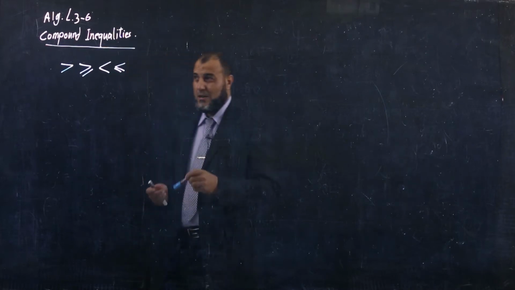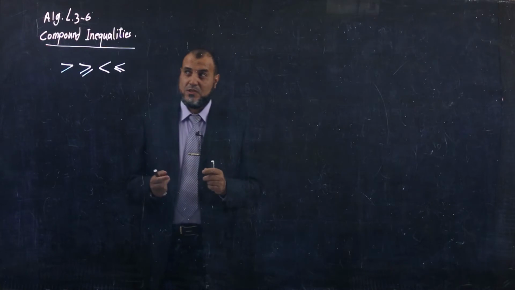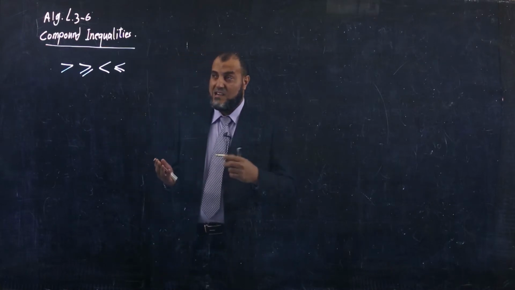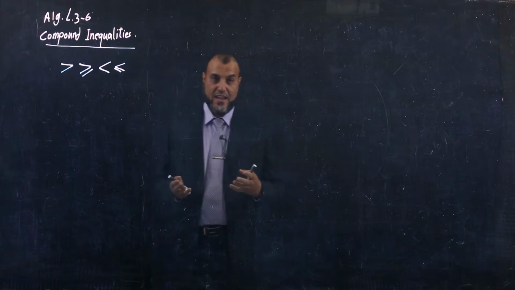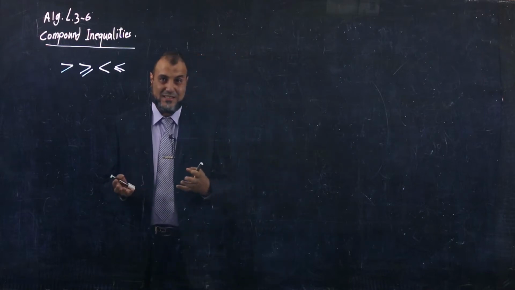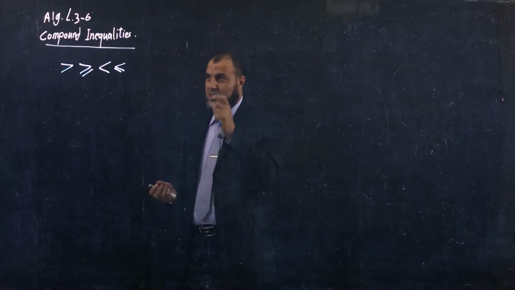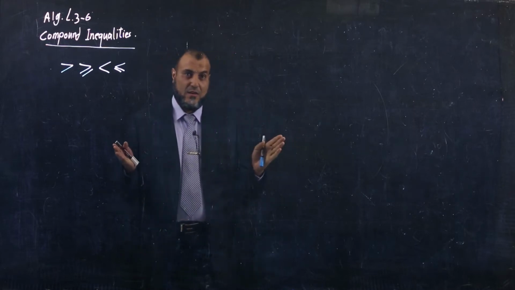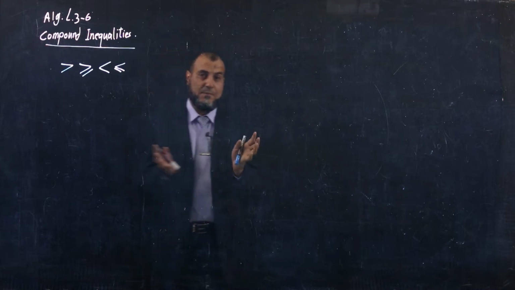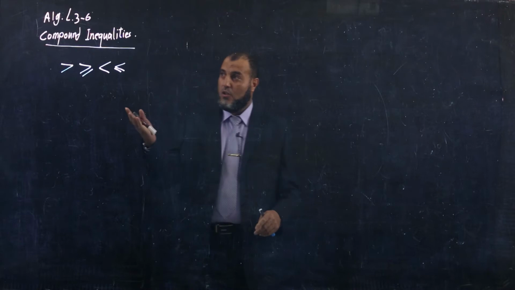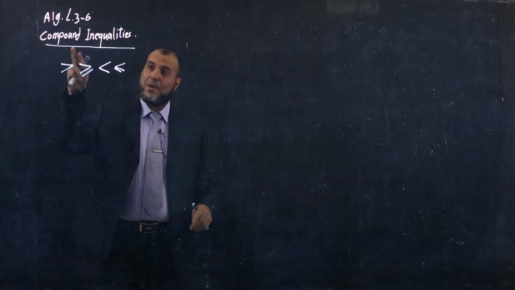So this word compound, I'm sure that you took this word in grammar, like a compound sentence. When you ask yourself what a compound sentence is, it's two simple sentences that are joined by and, but, or. So here also we are talking about compound inequalities.